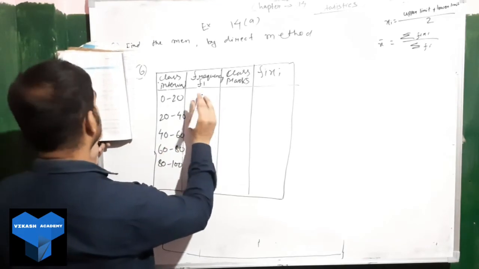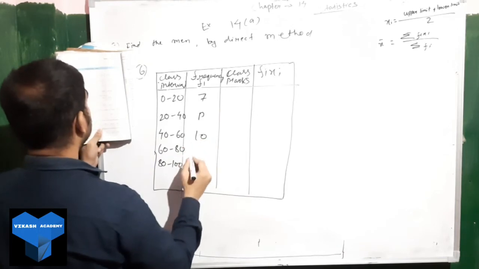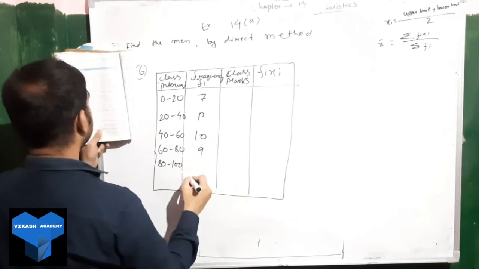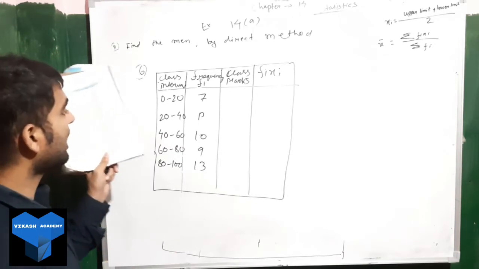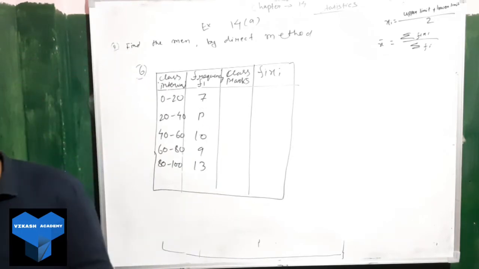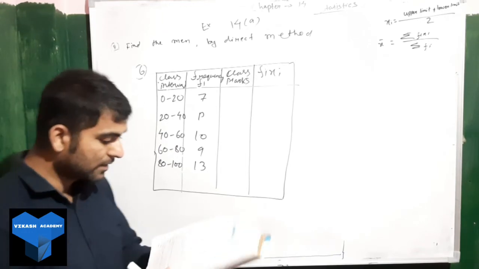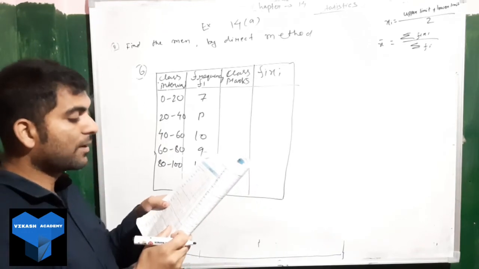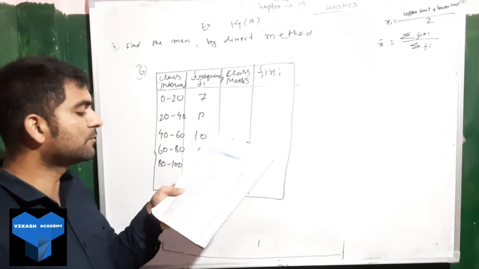Next, first frequency is what? Here is given 7. Next, we have P. Then we have 10. Here we have 9. And we have 30. Okay, 7, P, 10, 9 and 30. So let us find out what is the question here? Find the value of P if the mean of the distribution is given as 54.